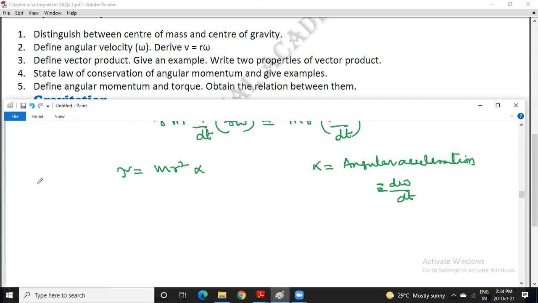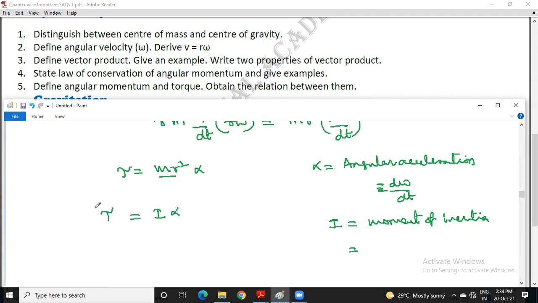So a new physical quantity comes here: I is equal to m r squared. What is I? It is the moment of inertia. Moment of inertia is the product of the mass of the rigid body and the square of the distance from the axis of rotation.